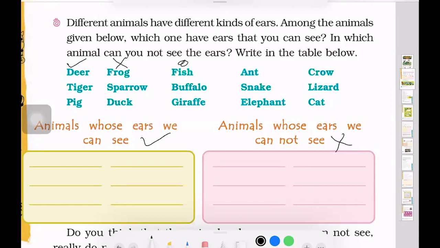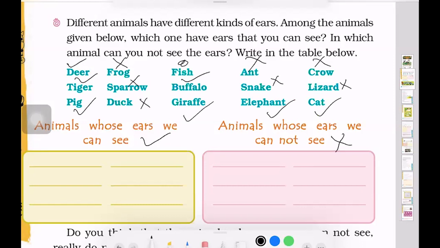So the ears of the ant are also not visible. The ears of crow are also not visible. The ears of tiger are definitely visible to us. The ear of sparrow is not visible to us. The ears of buffalo are visible to us. The ears of snake are not visible to us. The ear of lizard is not visible to us. The ear of pig is visible to us. The ear of duck is also not visible to us. The ear of giraffe is visible to us. The ear of elephant is visible to us, and the ear of cat as well is visible for us.